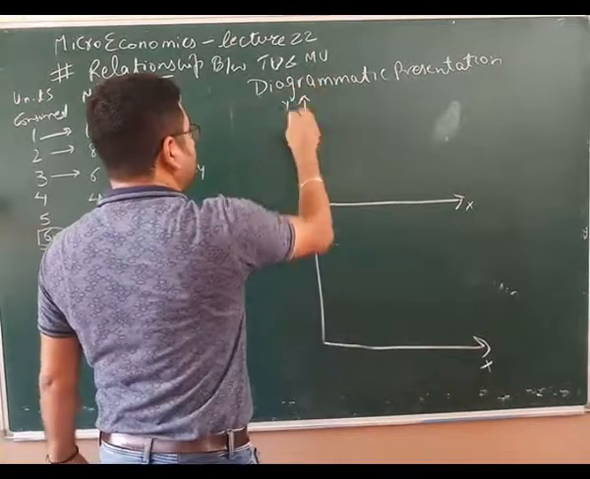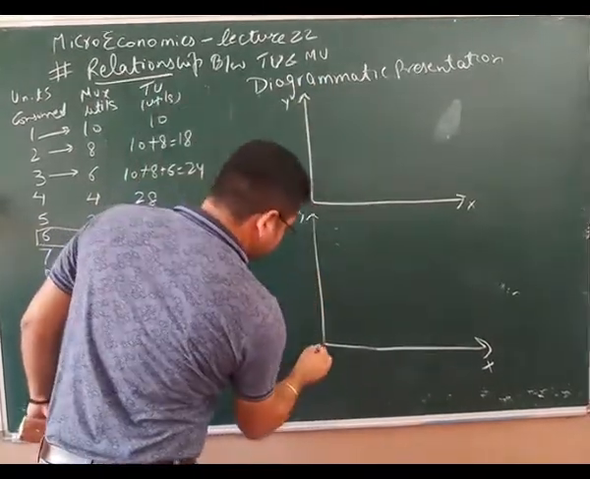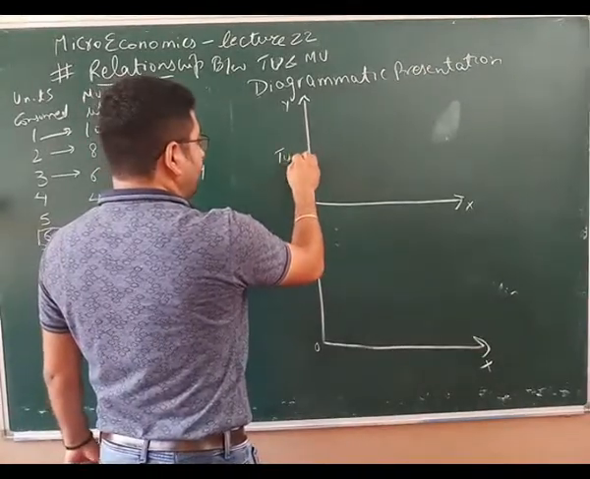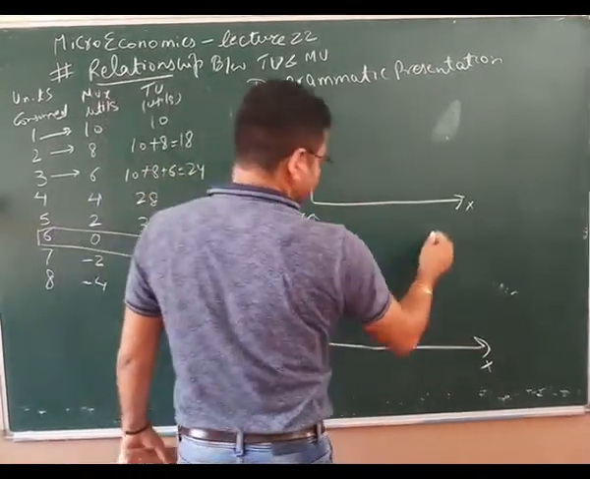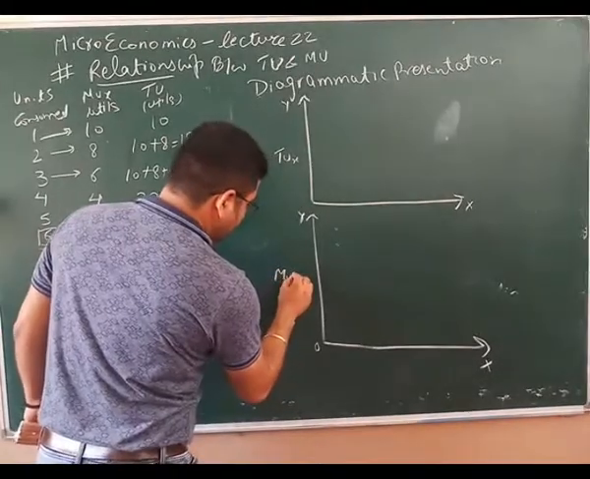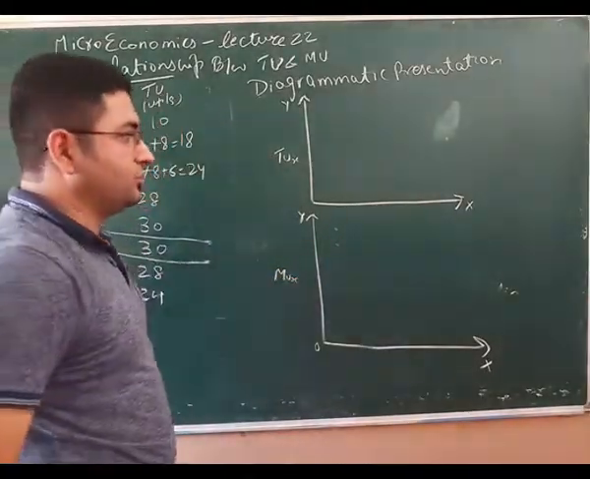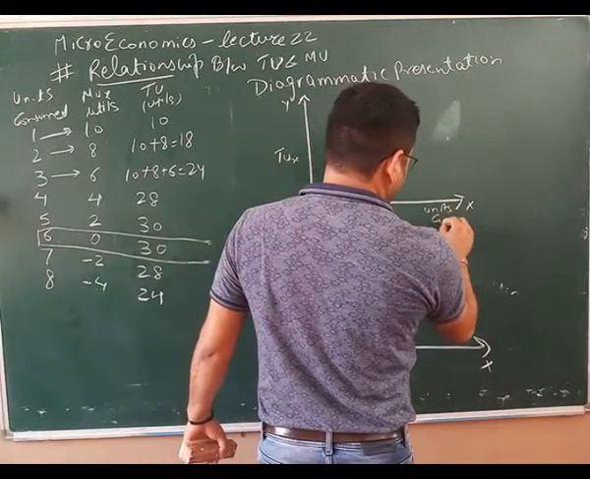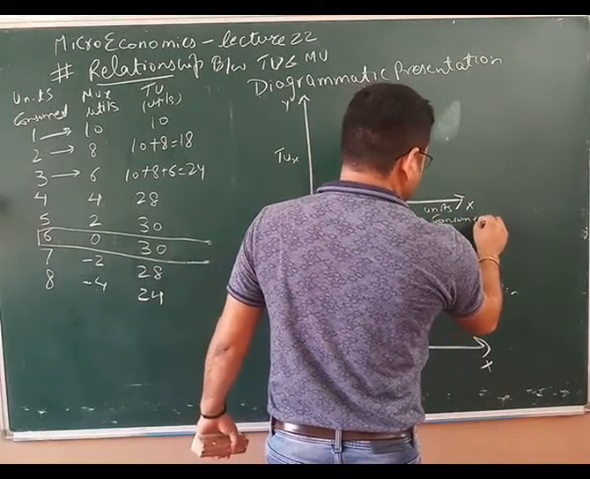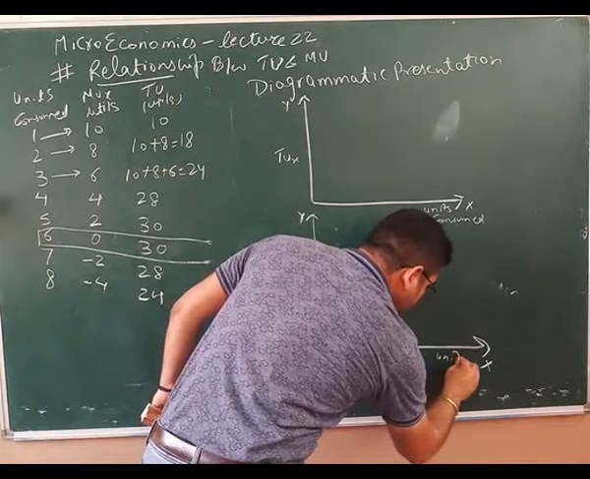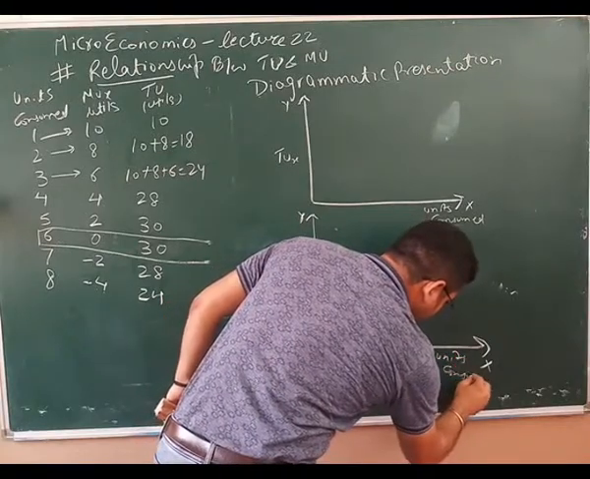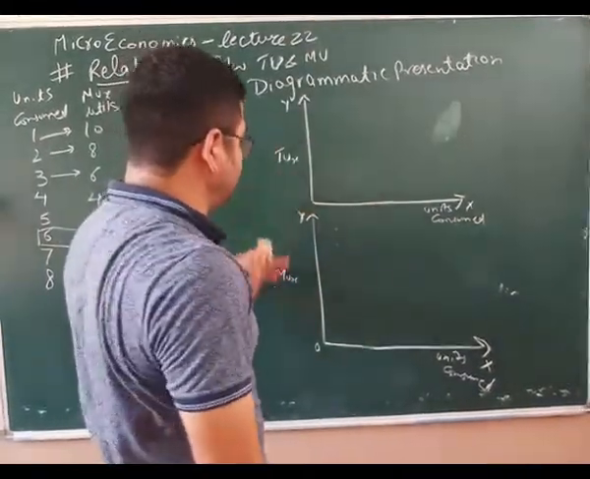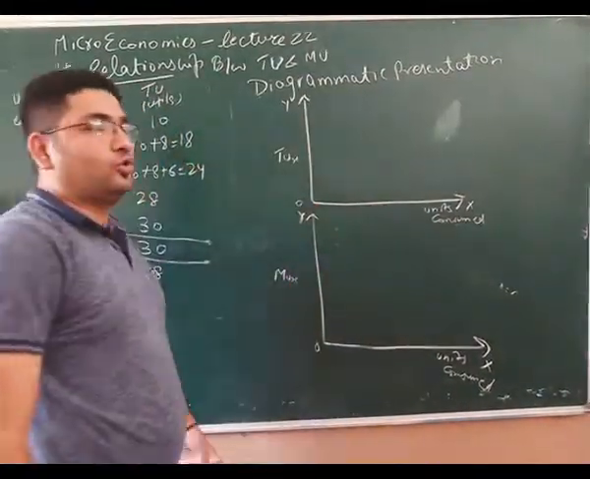Now we'll have to make two diagrams. At one, we will plot TU of x in utils. Here, we will plot MUx in utils. In both cases, the x-axis shows the units consumed. Always remember to mark these x-axis, y-axis, TU, MU and point of origin.